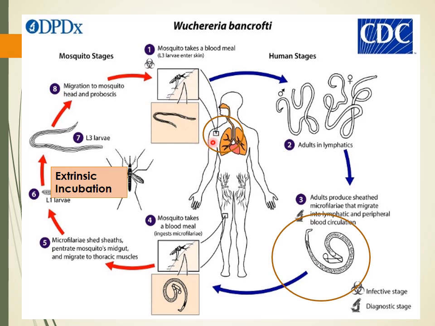That's why the probability of transmission of infection in filariasis is very low. It is said that it requires almost 15,000 bites of infected mosquitoes to transmit filariasis from one infected person to another.